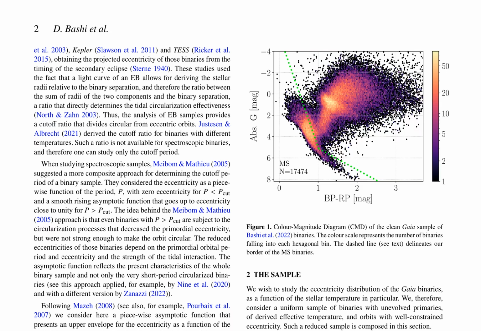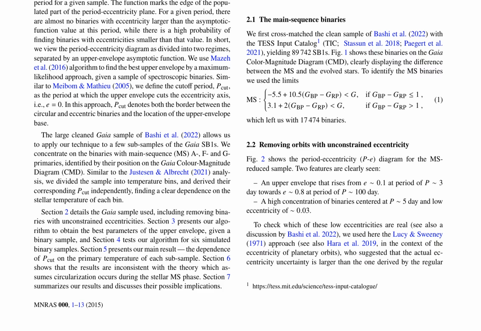The authors used a piecewise asymptotic function to present an upper envelope for the eccentricity as a function of the period for a given sample. This function marks the edge of the populated part of the period-eccentricity plane. They used the Mazeh et al. 2016 algorithm to find the best upper envelope by a maximum likelihood approach, given a sample of spectroscopic binaries.